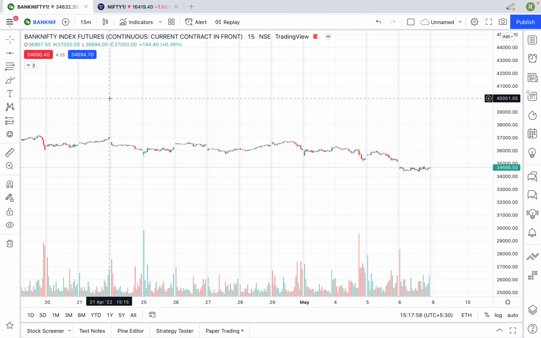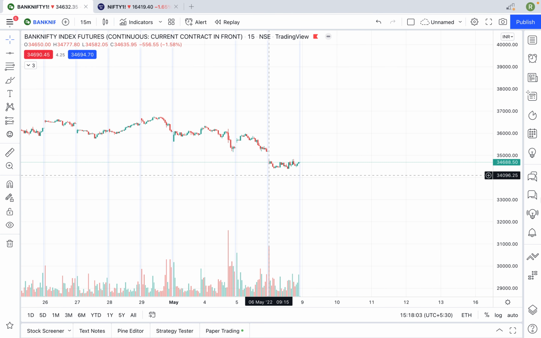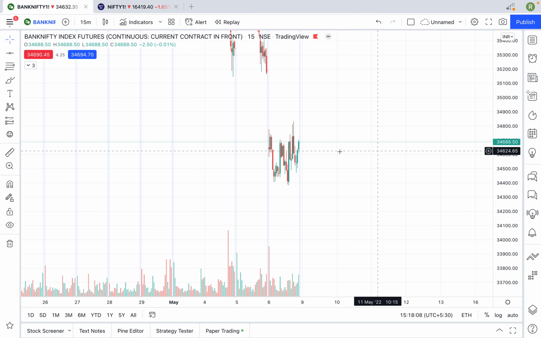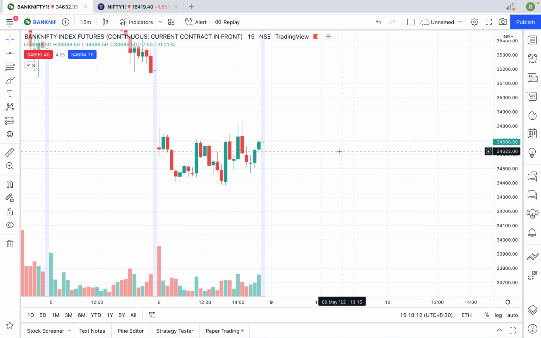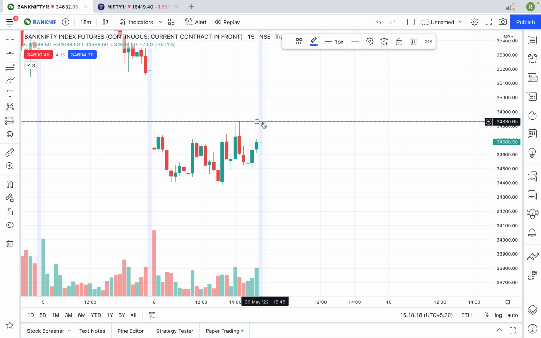So let's see now in a 15-minute time frame what is exactly happening in Bank Nifty. Here in the same way, if you are seeing, even Bank Nifty was in a particular range which is created for a smaller time frame. Now let's mark two particular places.